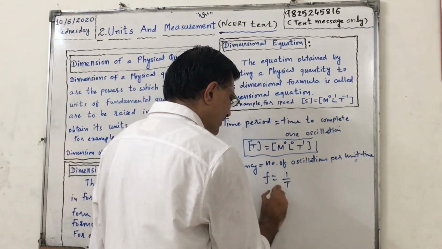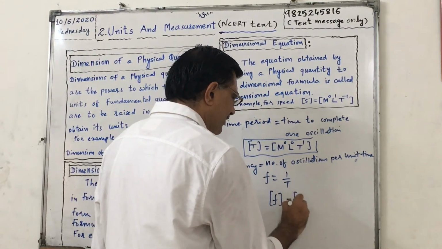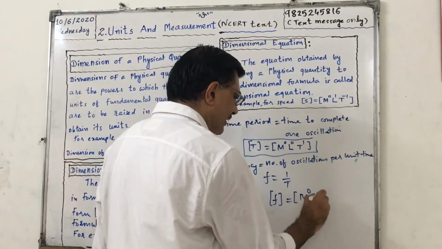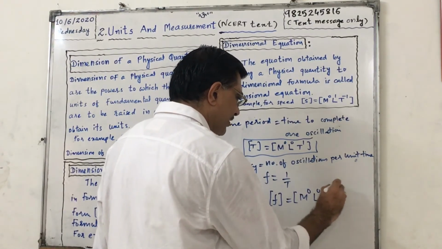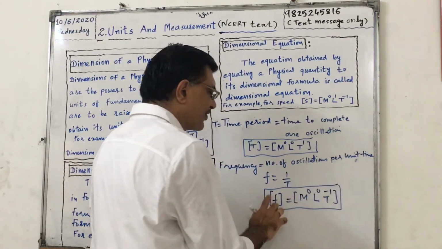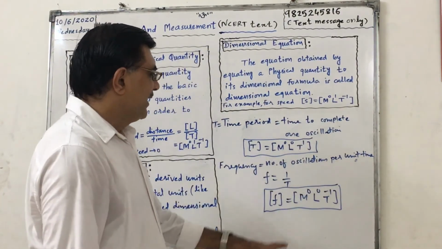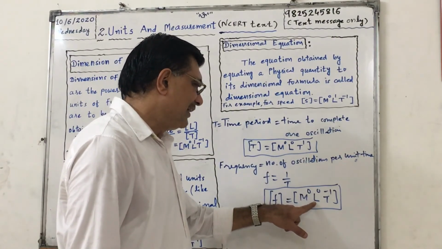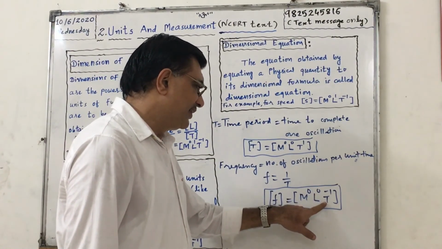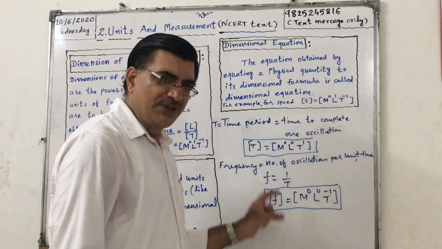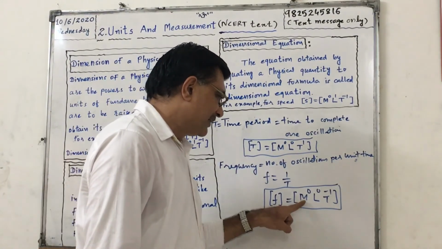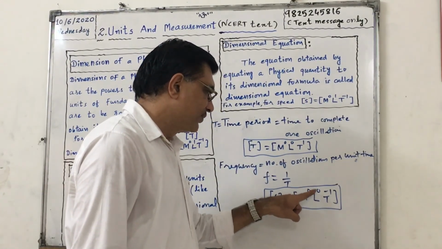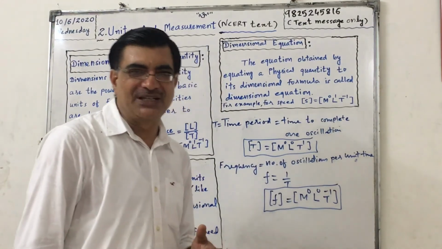Okay, so frequency dimensional formula will be equal to m raised to 0, L raised to 0, t raised to minus 1. This is dimensional equation for frequency, and the dimensions of mass is 0, length is 0, time is minus 1.